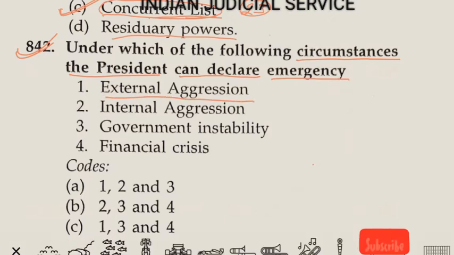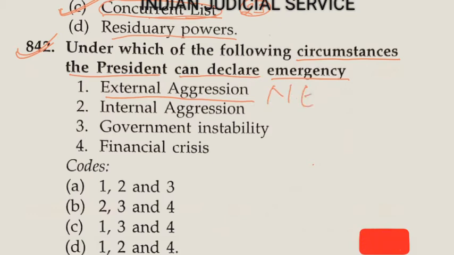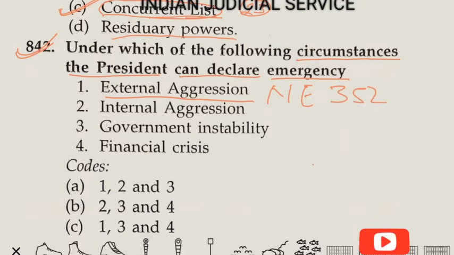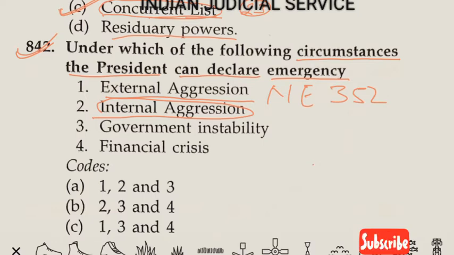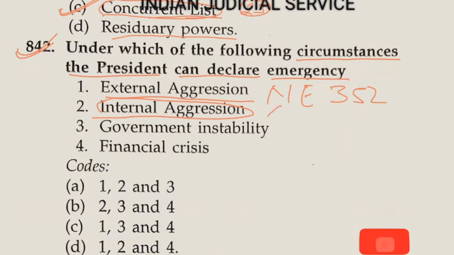Question number 842. Under which of the following circumstances can the president declare emergency? Point first, external aggression. External aggression is an adequate ground for proclamation of national emergency, under Article 352. Now second one, internal aggression. Internal aggression is not an adequate ground for any emergency, so it is wrong here.